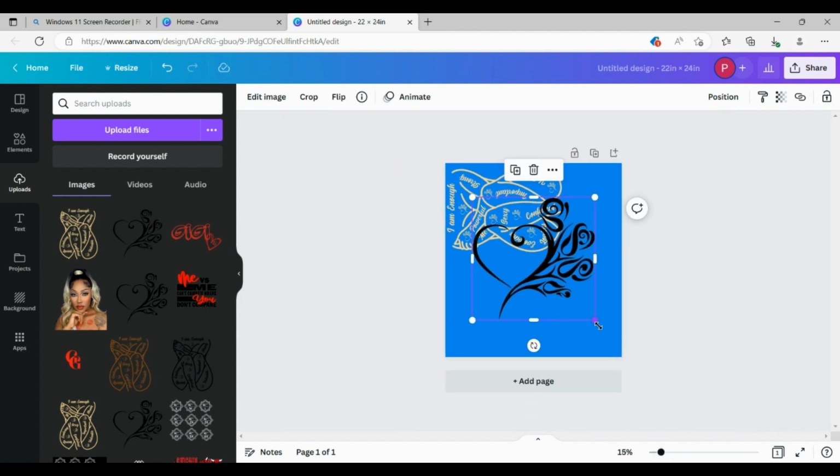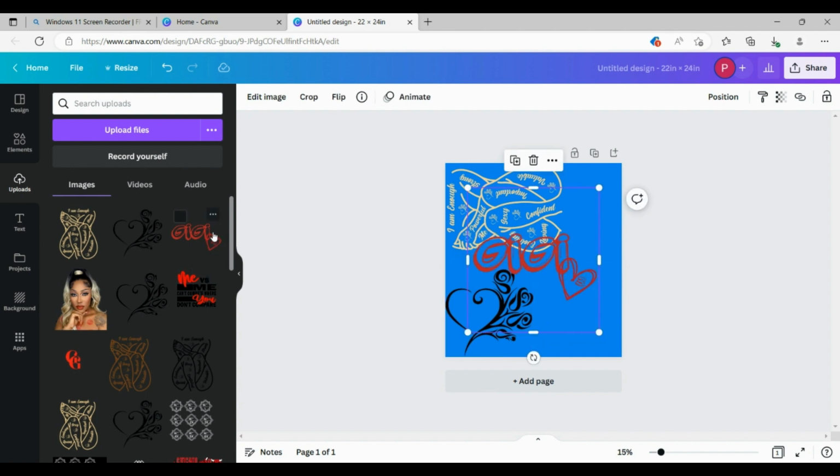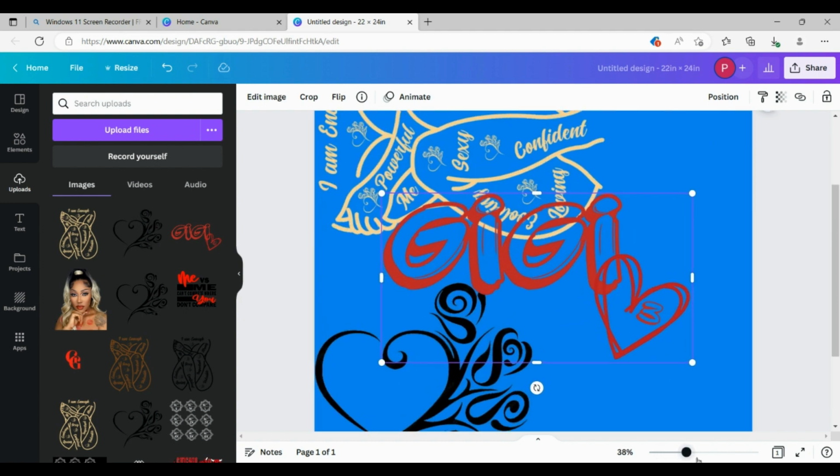So now let's make this 11 inches wide. Okay, 11 by 10.9. You can put that in this corner. We're going to go to the third image, which is the GG. Uh-oh, I clicked the wrong thing. It's so important to double check to make sure you did not cut anything off by making it as large as possible.